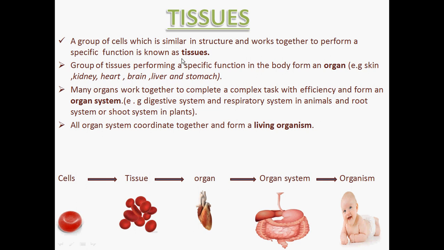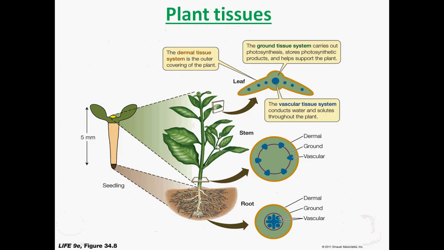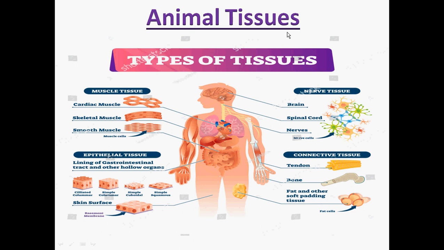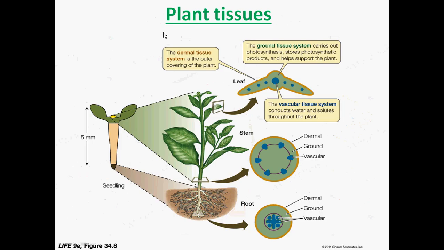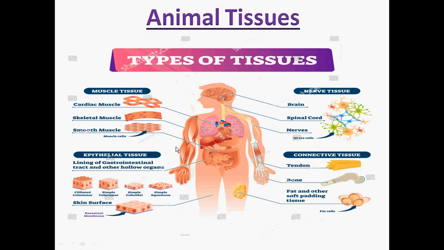I am repeating this again and again so that it is deeply embedded in your mind that when there are a number of functions and the body is complex, there are more cells as well as more tissues. Similarly, we can understand this with the example of a plant tissue and an animal tissue. There are various tissues in the case of an animal as well as some tissues in the case of plants. But the body of a plant is not as complex as compared to the body of an animal.